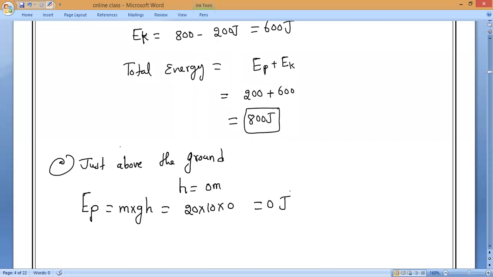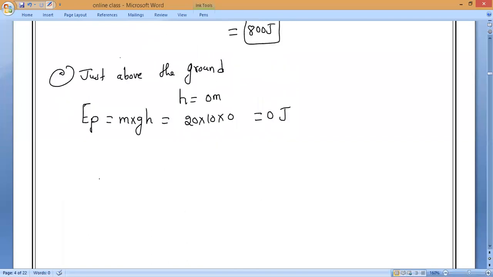is equal to 0 joules. So kinetic energy is equal to, okay, we know all the formula. Half into m into v square. So we know v is equal to what? V square is equal to what, guys? Please respond. V square is equal to what, Hari? 2gh. So if we substitute it, half into m into v square means 2gh.